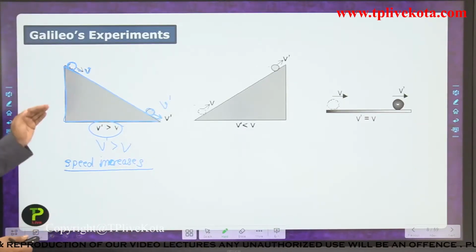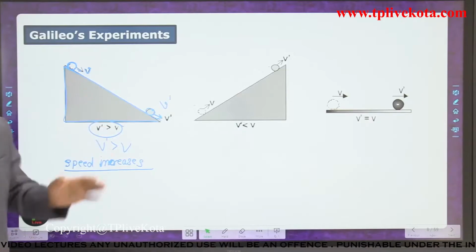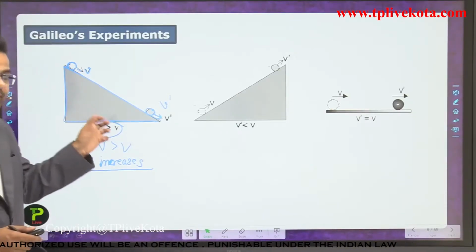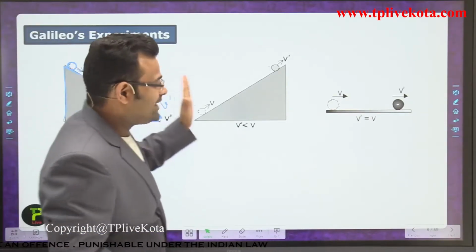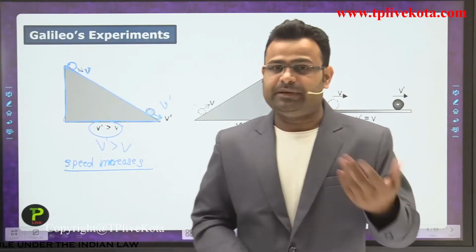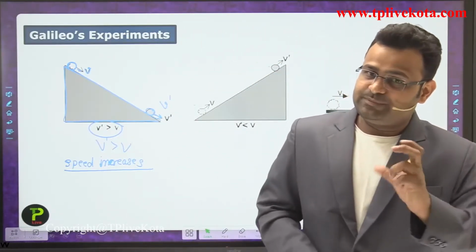So when a body is moving down an inclined plane, the speed increases. Now that experiment is repeated, but the inclined plane is changed.